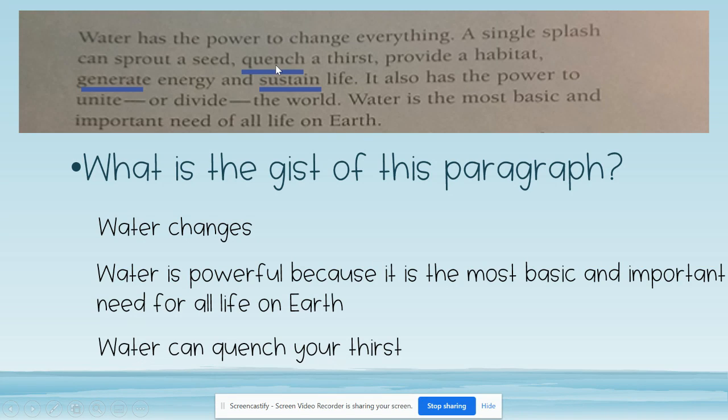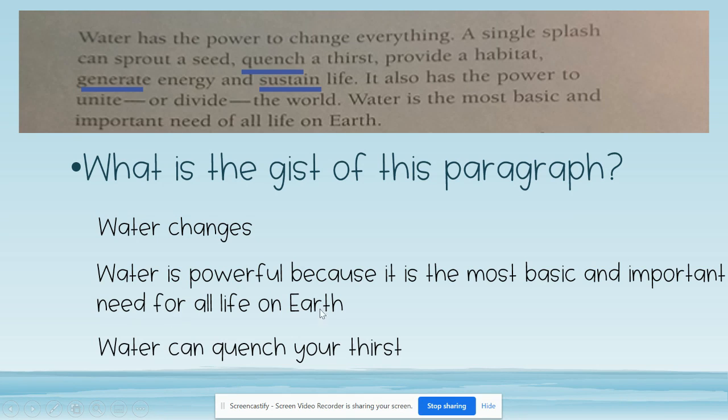I also see that it says water can quench your thirst. And if I look here, I see a single splash can sprout a seed, quench a thirst, provide a habitat. So I do see that there. Is that what the whole paragraph is about? If we think about that, these two things are details from this paragraph. These details are not what the whole thing is about. The whole thing is about water.